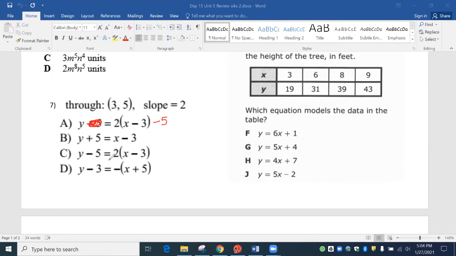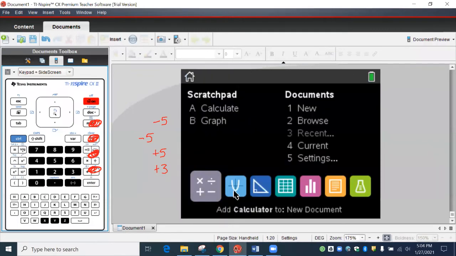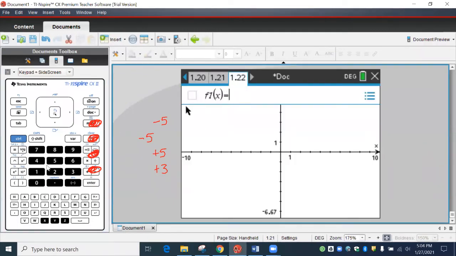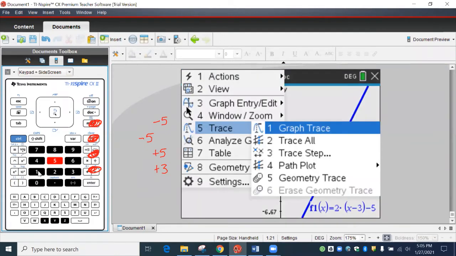Now this is y equals and we can plug it in the calculator. This becomes a minus 5, get rid of it. Now we can plug it into the calculator. This becomes a plus 5, and that becomes a plus 3. All right, so now we're going to plug in. I'm just going to start with A. So y equals 2 parentheses x minus 3. We're going to go to graphs here because it's y equals. So 2 parentheses x minus 3, close parentheses, and then we have this minus 5 at the back. Okay, hit enter. Menu 5-1.